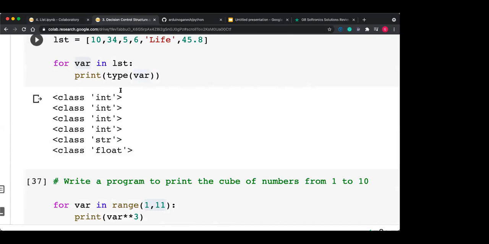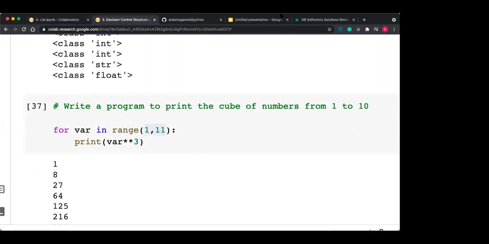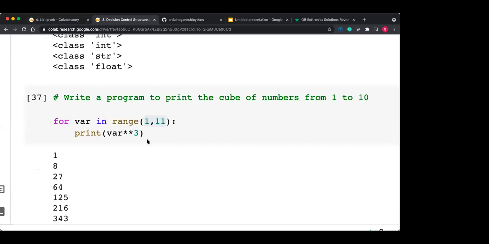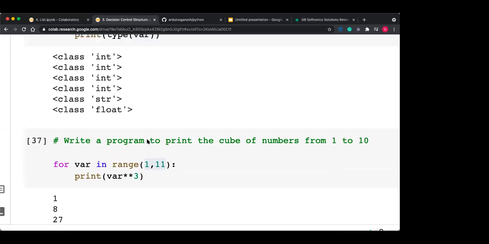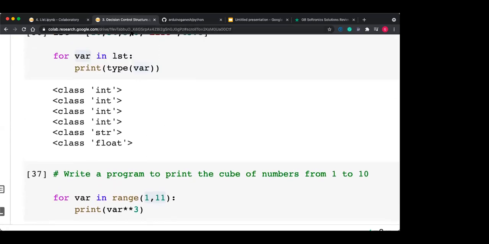So this is the decision control structure. If you have any doubt in decision control structure, you just ask me. I'm waiting for 2 minutes, then after that we'll start with the new topic, that is list. Any topic that you have not understood, for loop, while loop, range function, ask now.